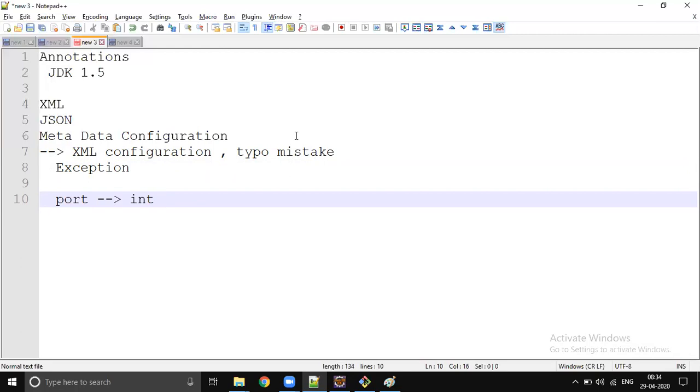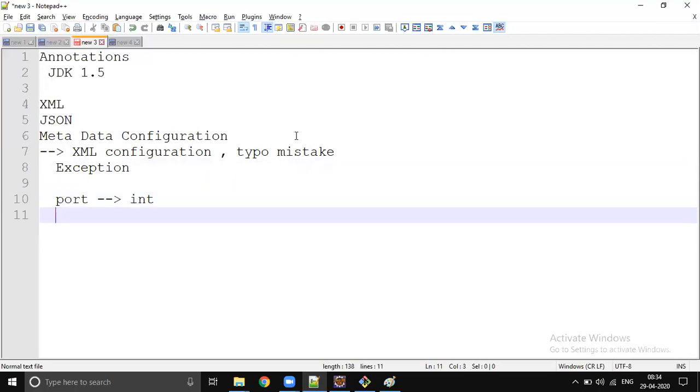But in XML, you can pass a string also, so port can be something like ABCD. There won't be any compilation error, but you will get a runtime exception while starting your application. So these are the kinds of challenges we have with XML configuration.